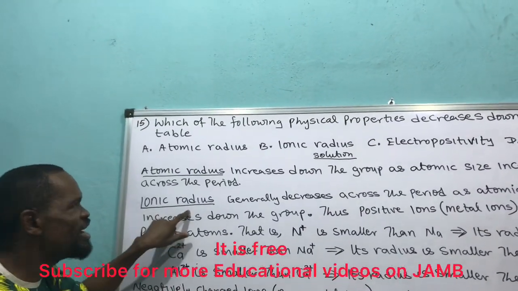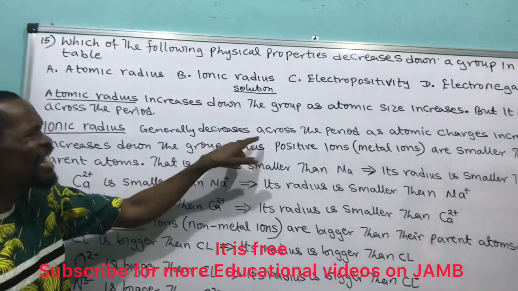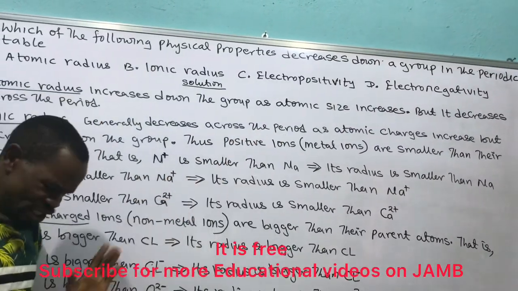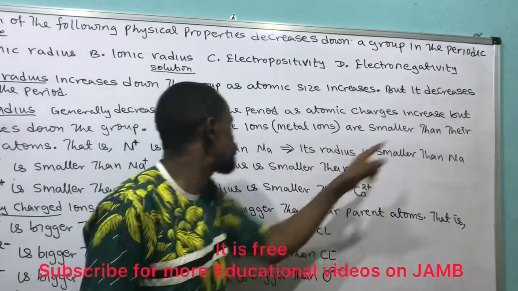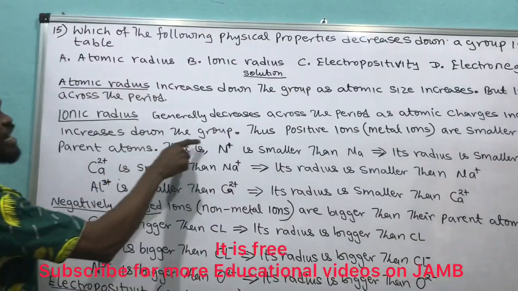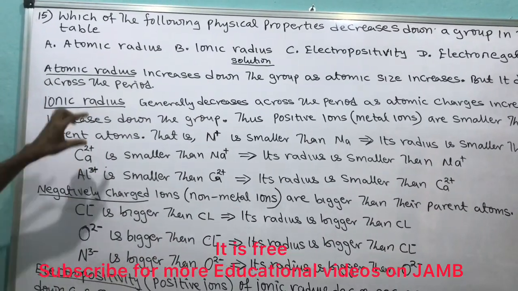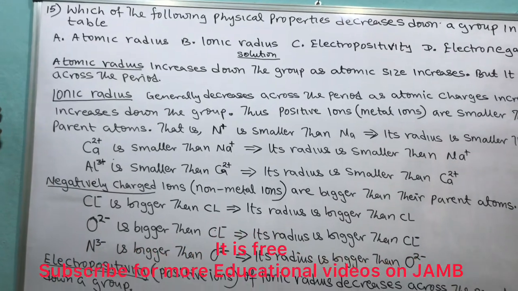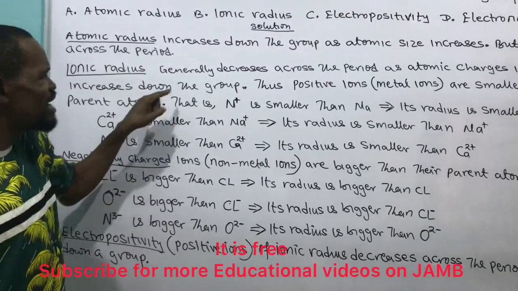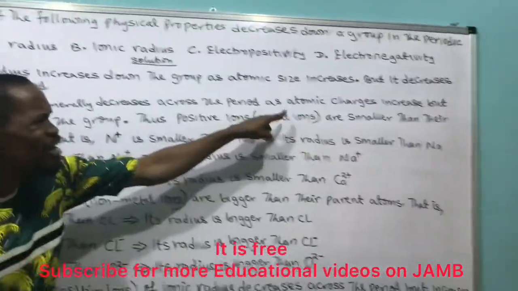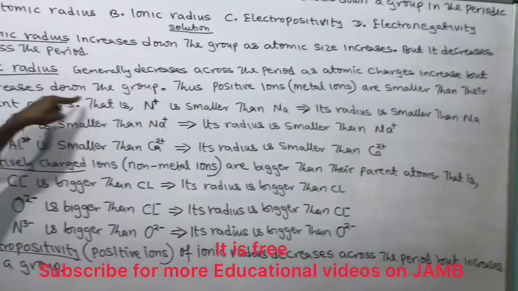Then ionic radius. Ionic radius generally decreases across the period as atomic charge increases. But it increases down the group. It increases down the group, but it decreases across the period. And that made it out of the question too. But let us know something about this ionic radius: it decreases across the period as atomic charge increases, but increases down the group.